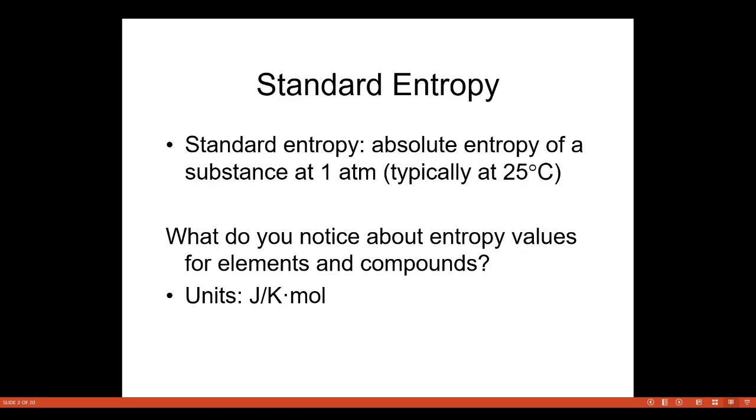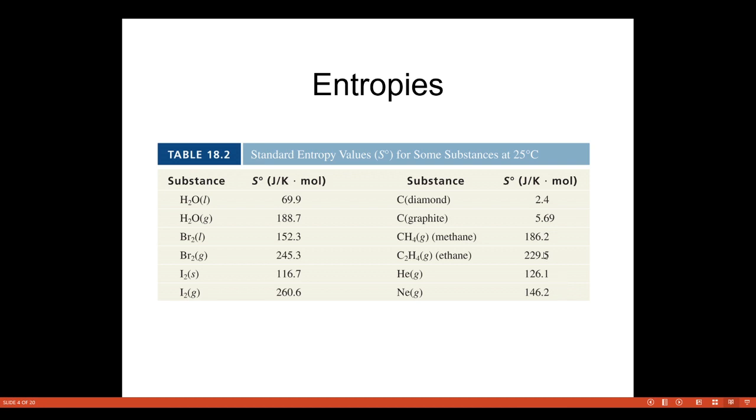Then we have standard entropy. Standard entropy deals with the absolute entropy of a substance at 1 atm. What do you notice about entropy values for elements and compounds? That is measured in units of joules per kelvin per mole. Now we can see here the standard entropy values for some substances, measured at 25 degrees centigrade.